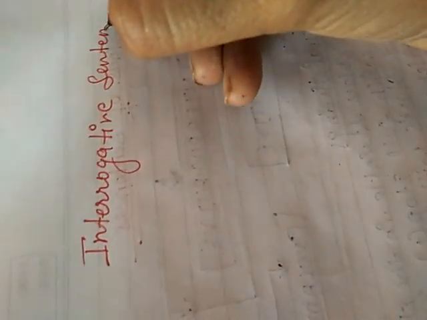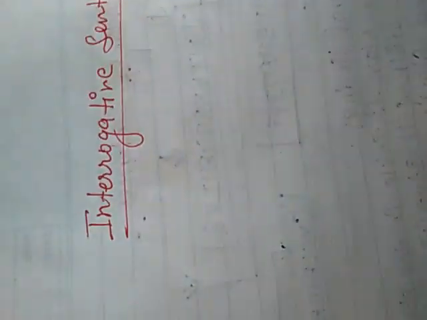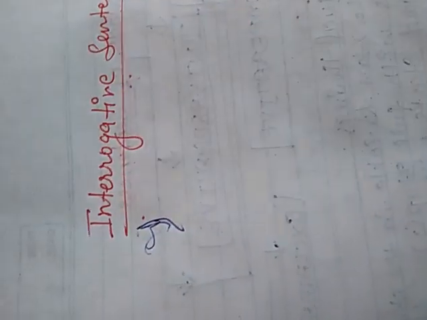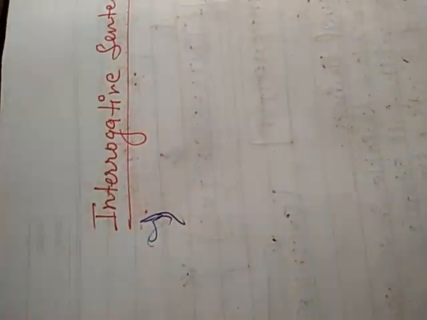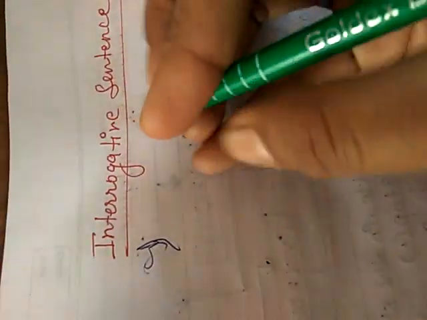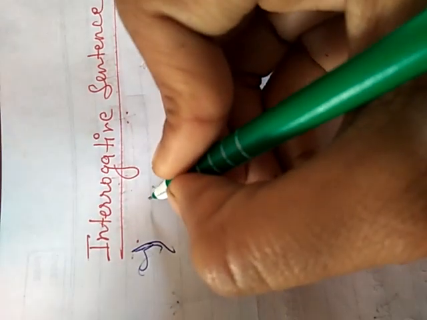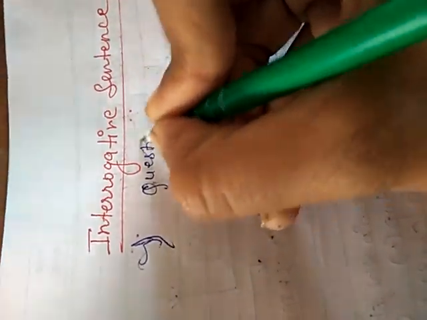Our next kind of sentence is the interrogative sentence. In an interrogative sentence, first thing, questions will be asked.